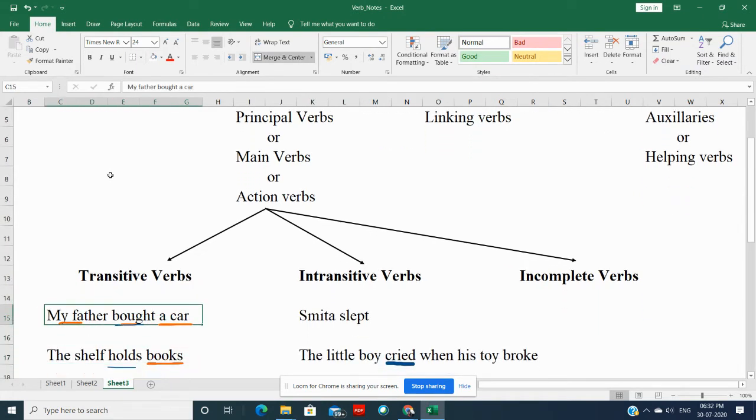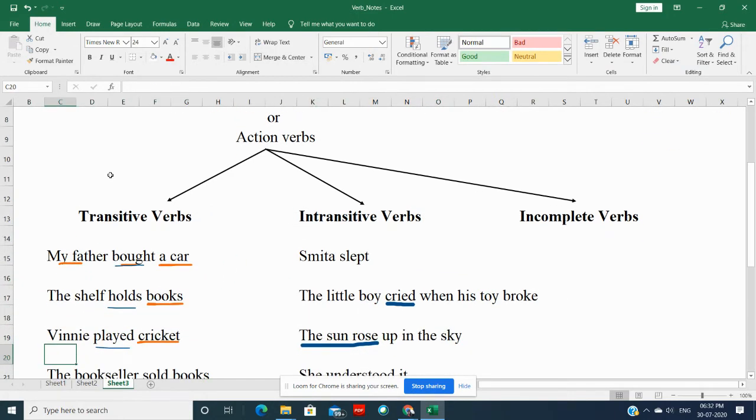Transitive verbs need an object. Without an object, they will not make sense. On the other hand, intransitive verbs, they are cool. They can just stand alone and make sense. They might not need an object to make complete sense.